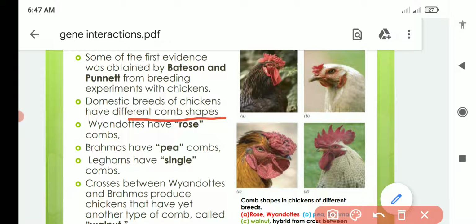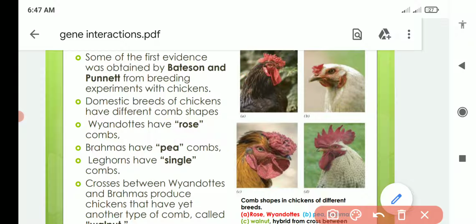First, this is the rose comb shape. This is the Wyandotte type of breed, and it has a rose type of comb. So this shape is known as the rose type of comb. The second one is Brahma, and it has a pea comb. A little comb is there, which is known as the pea comb.